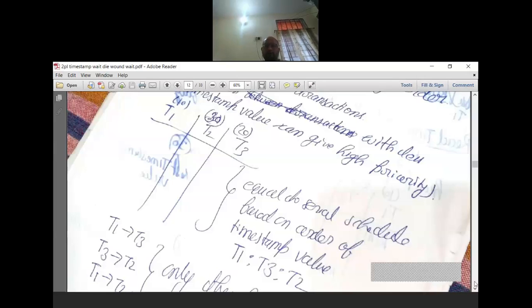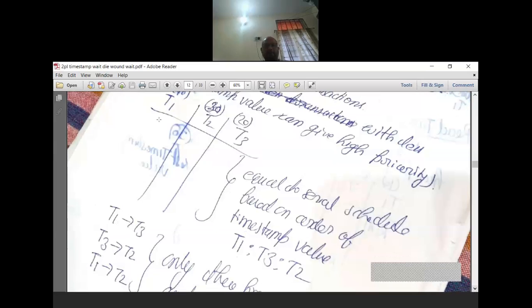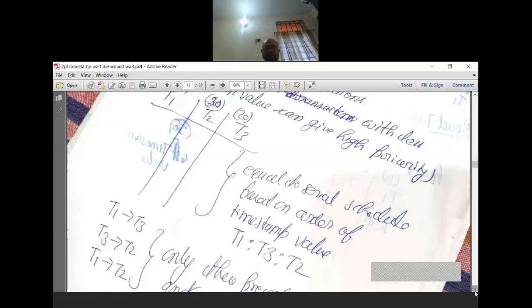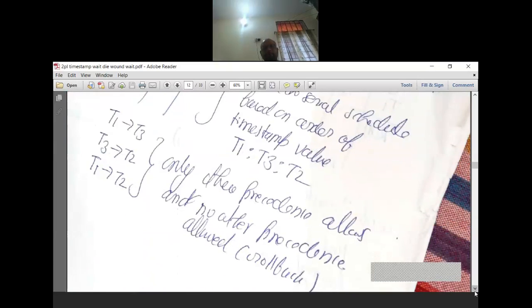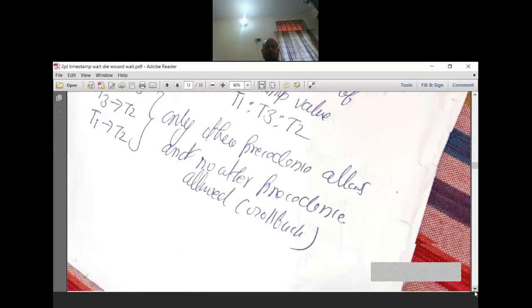So the allowed operations are T1 to T3, that means from less time to more time, and T3 to T2, that means 20 to 30. And similarly you can see here T1 to T2. These are the only valid operations which can be performed. Only this proceeding is allowed, no other precedence is allowed.